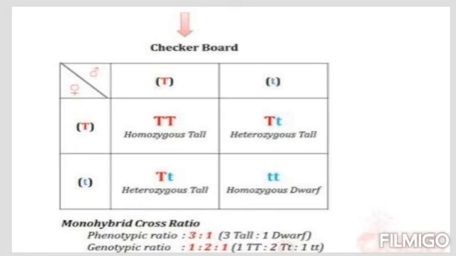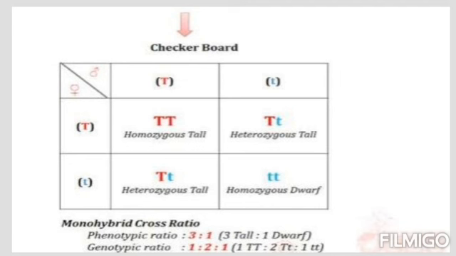Crossing can be done manually by drawing standing lines or different lines, and it also can be done with the help of a checkerboard. Look at the checkerboard. In the checkerboard, on one side we write the male gametes and on the other side we write the female gametes. Now we will cross them with each other. Look at the first condition. When the left-hand side capital T is crossed with the upper right-hand side capital T, the resultant will be capital T, capital T. Capital T is responsible for tallness, and even if a single capital T is available, the representation of tallness will be there.